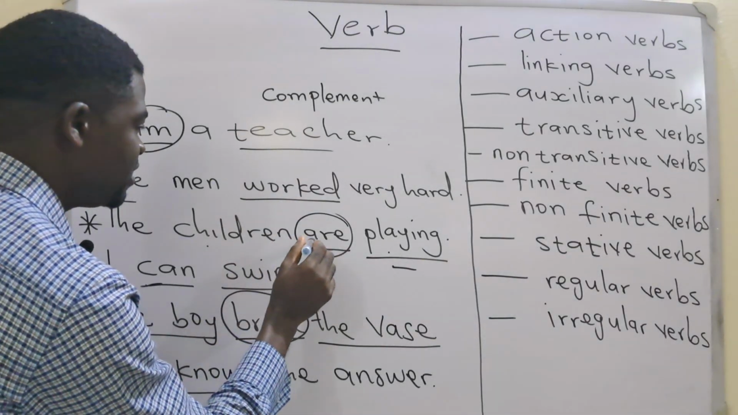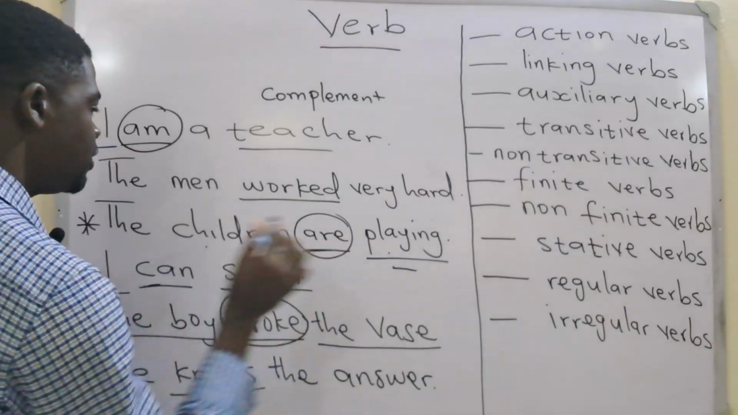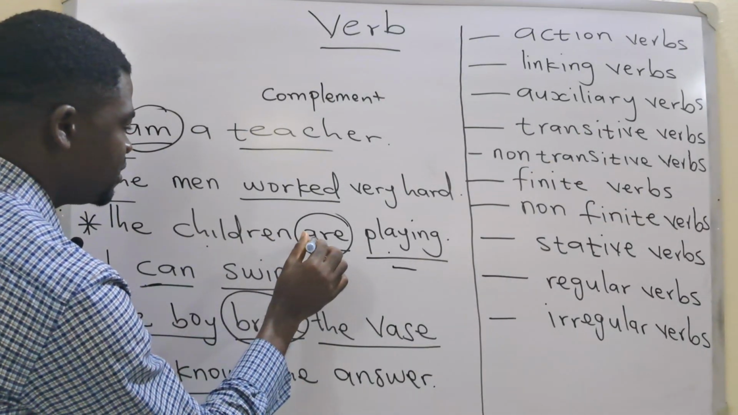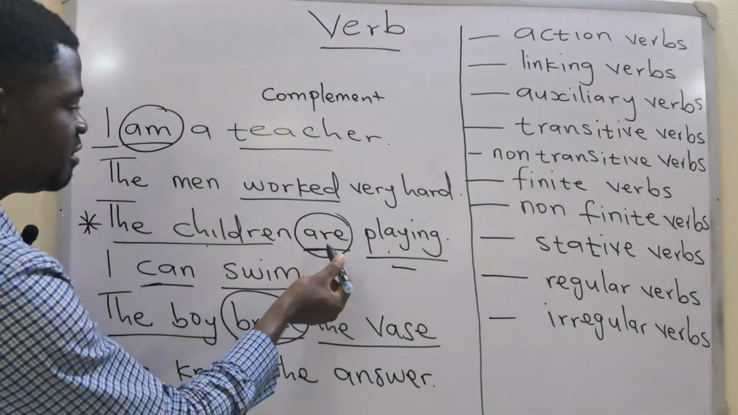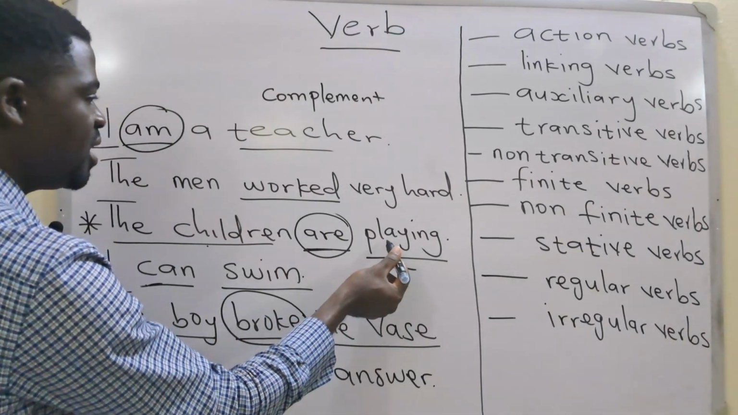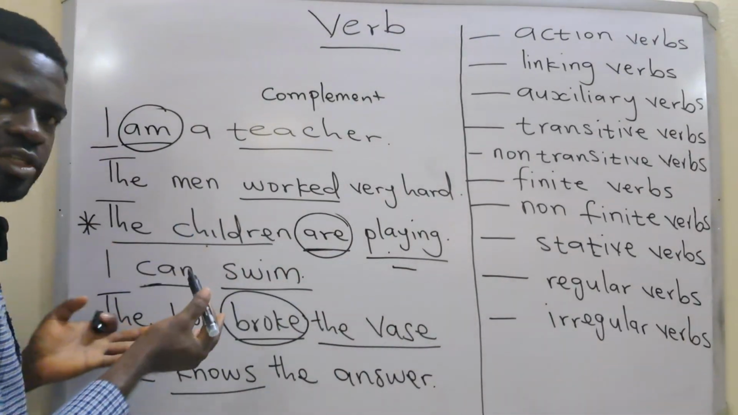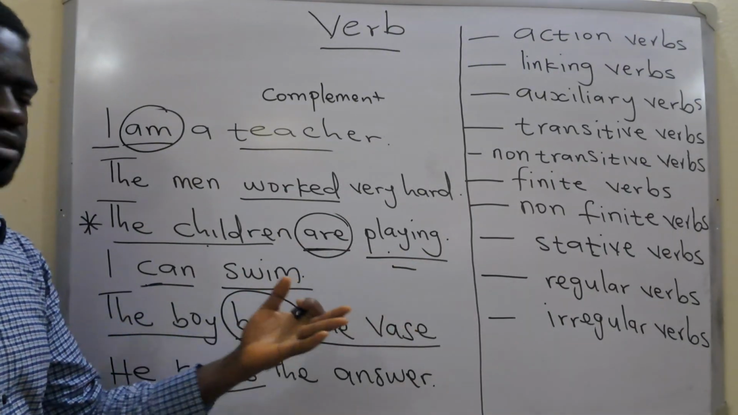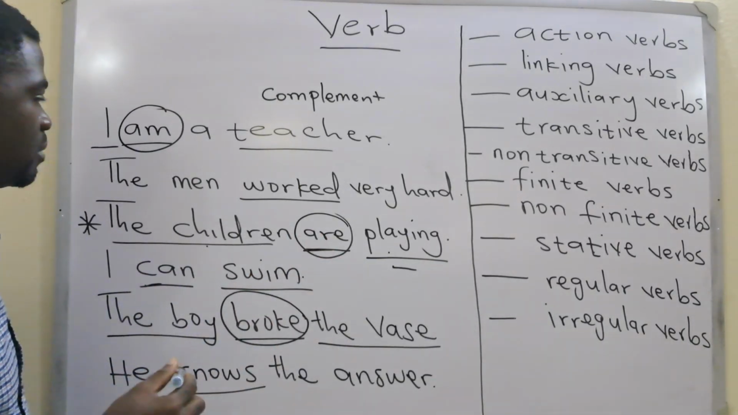Are is showing us that this is present continuous, and then are is also telling us that the subject is plural. Because we have a plural verb, there should be a plural subject. This one is not really relating with the subject because it will not change. If the subject changes, this one will not change. The only verb that will change will be this one.